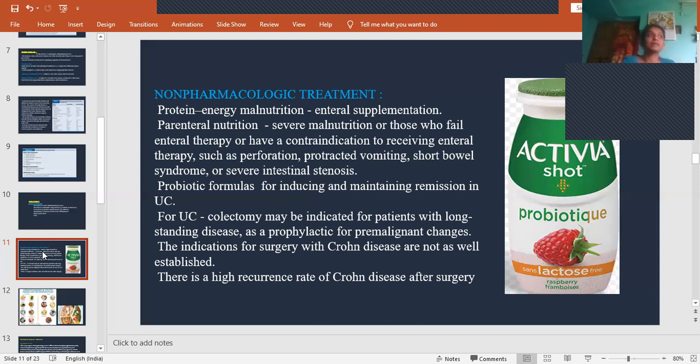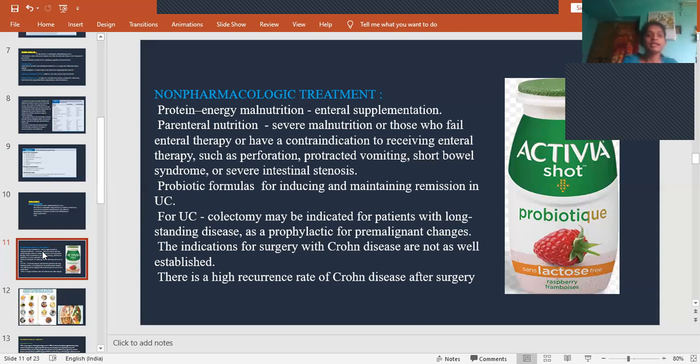And in some conditions like perforation, protracted bowel wall, when the patient is having severe vomiting, short bowel syndrome or any stenosis in the intestinal wall, in those conditions we cannot give enteral supplementation. So in those conditions we'll go with parenteral nutrition. And then probiotic formulas will be given. Why? Because the flora lining the bowel wall gets eliminated or eroded. So we have to provide some probiotics for inducing and maintaining remission in ulcerative colitis.